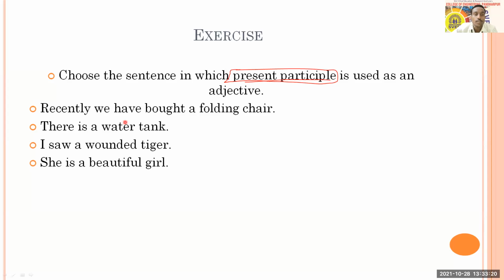Okay. And here you have sentences. Recently, we have bought a folding chair. There is a water tank. I saw a wounded tiger. She is a beautiful girl. So here I got an answer from Vaishnavi. Then Sanjana, Samruddhi.